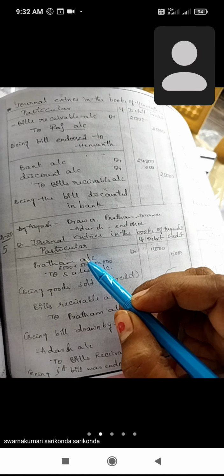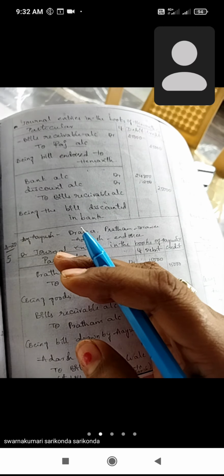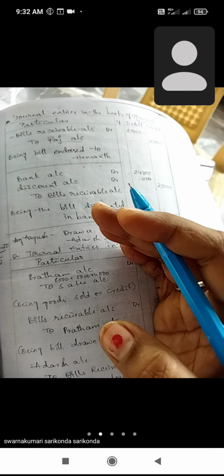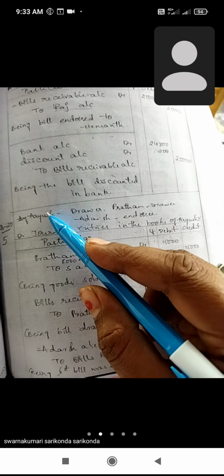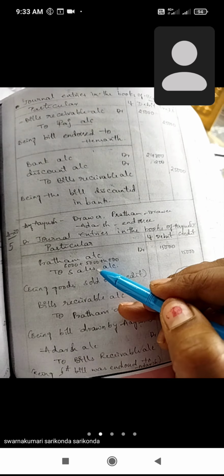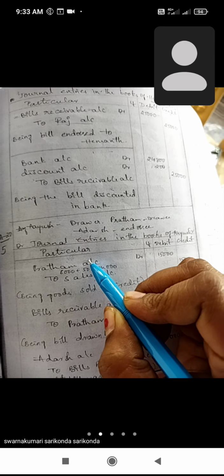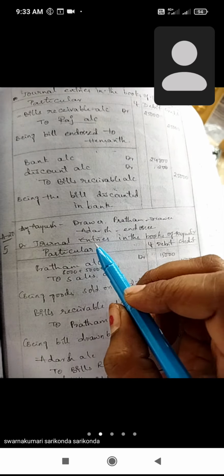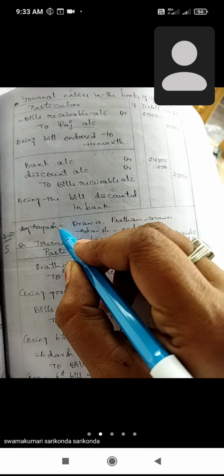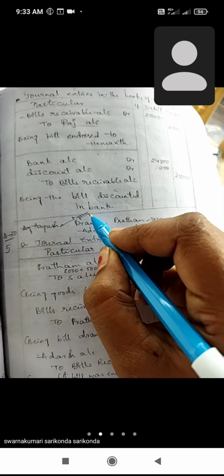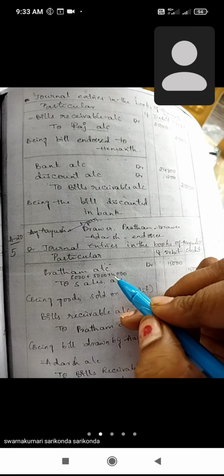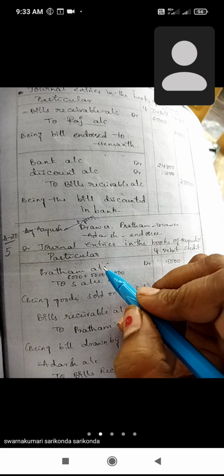So this transaction is a credit transaction. What is the meaning of credit transaction? Pratham will pay the cash in future. Pratham is a personal account, and sales is a real account. Sales, a real account, is nothing but the goods going out to the purchaser. So in the journal entries, the first transaction is Ayush sold goods to Pratham. In this credit transaction, do not write the cash, because